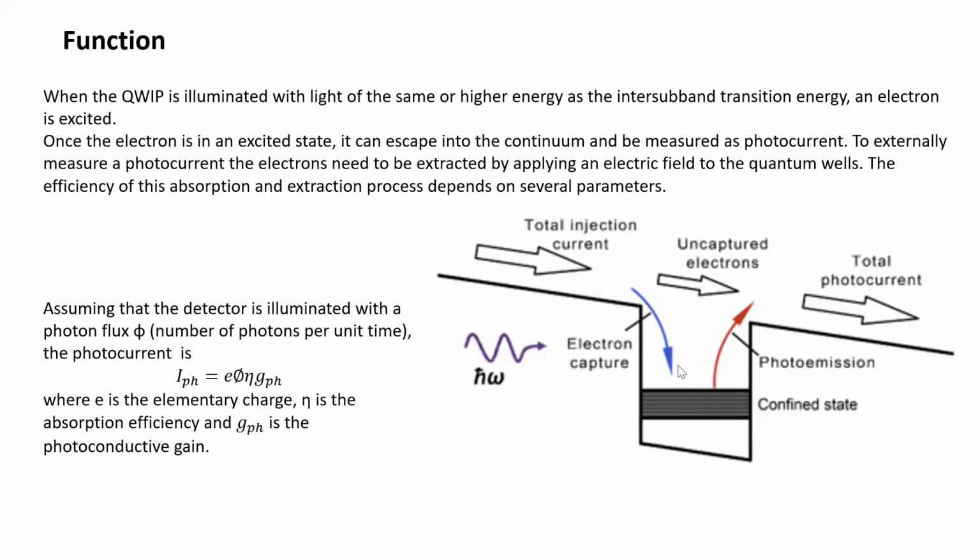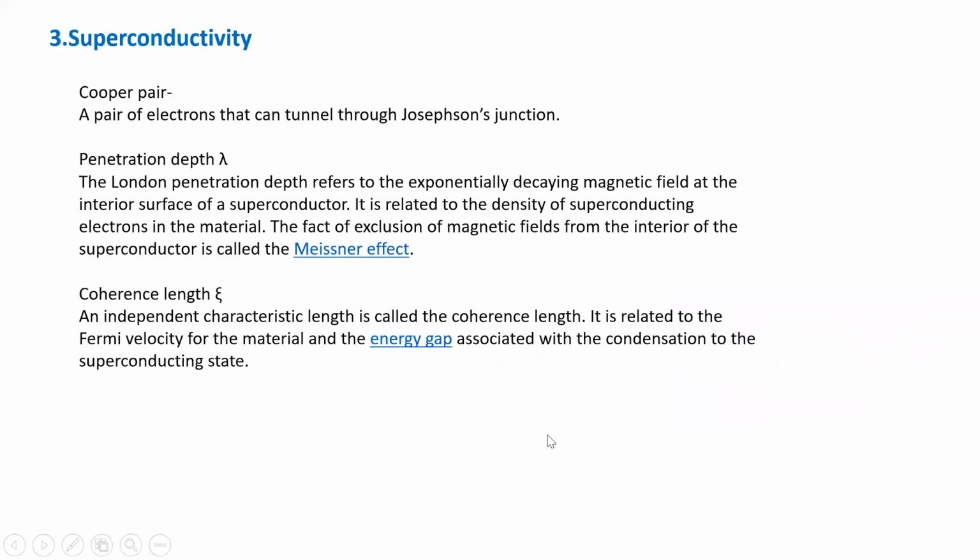This will increase as more and more electrons are added. So this is that process in detail. That was all about the photodetector. As a photodetector, you can use quantum dots.